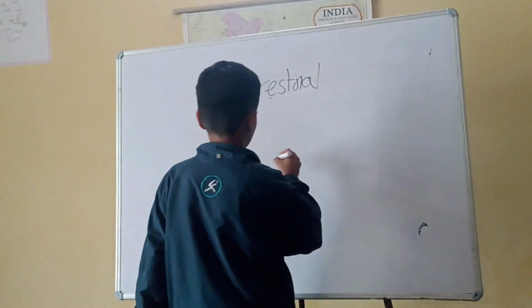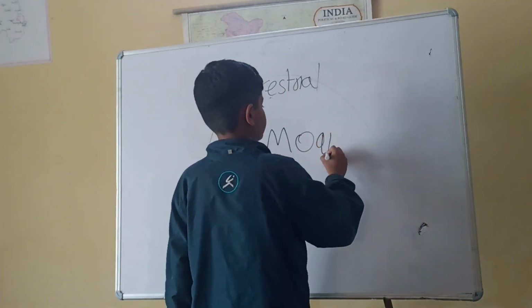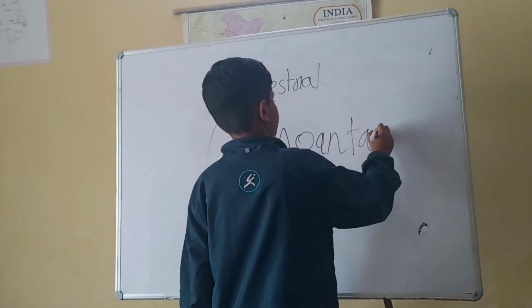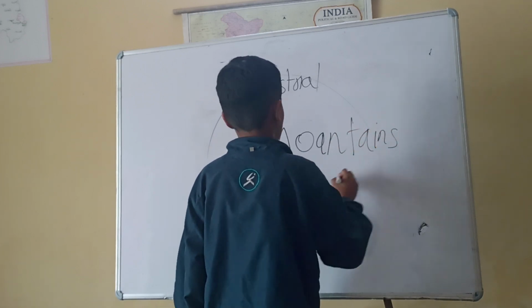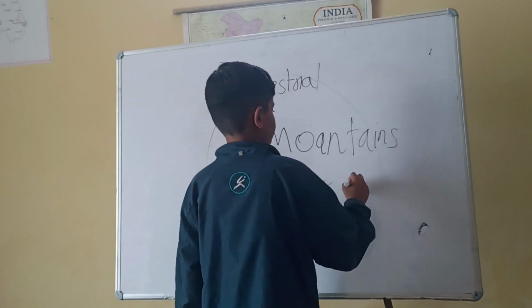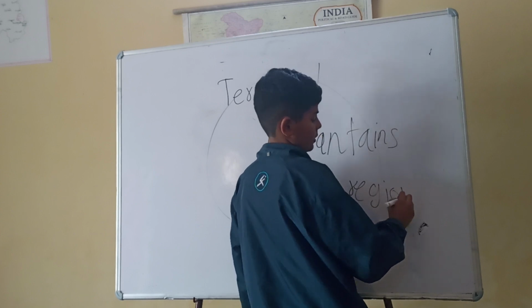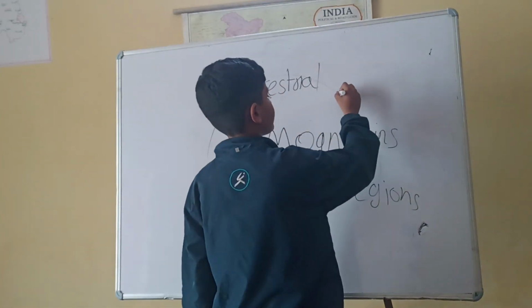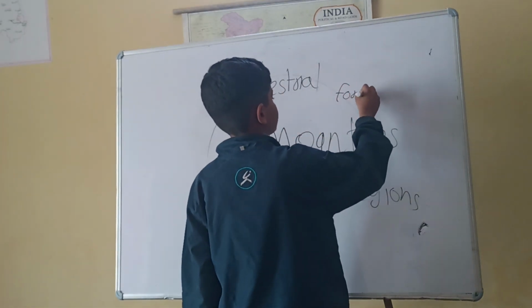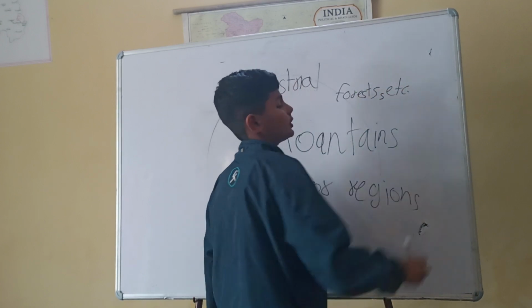For example, there are mountains, there are the polar regions, and there are forests, etc. Many different types.